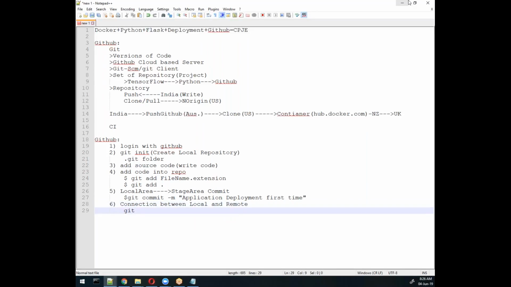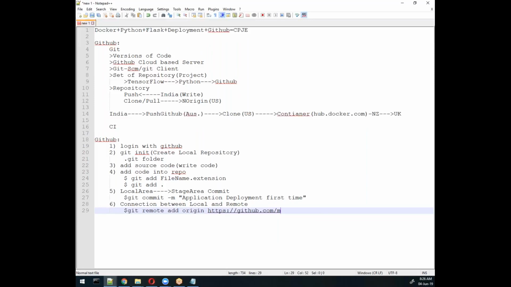Remember, it will require the git command, and after that we will use remote add origin, and then the location where you want to push this code. So here we will create the repository. Remember, before doing this, we will create an empty repository and push the code there. So here it will be github.com first, then the username.